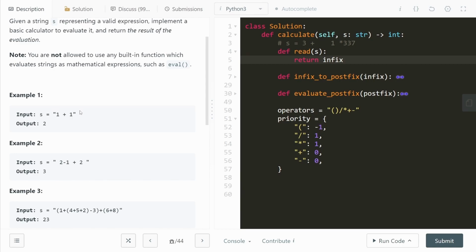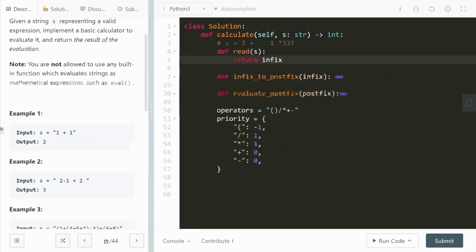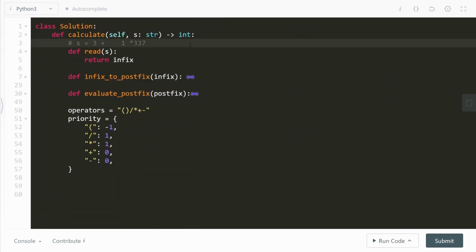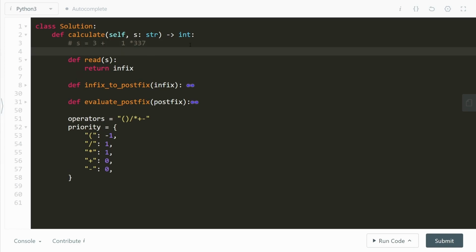Look at this. The input we are given is a string. And so we can have a case like 3 plus a bunch of spaces, 1 space times 337. Okay, so nothing too special, but you can see that this is a hard string to work with.